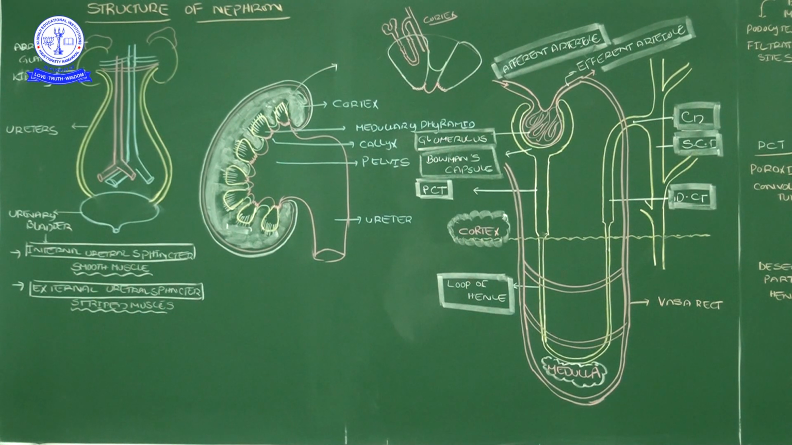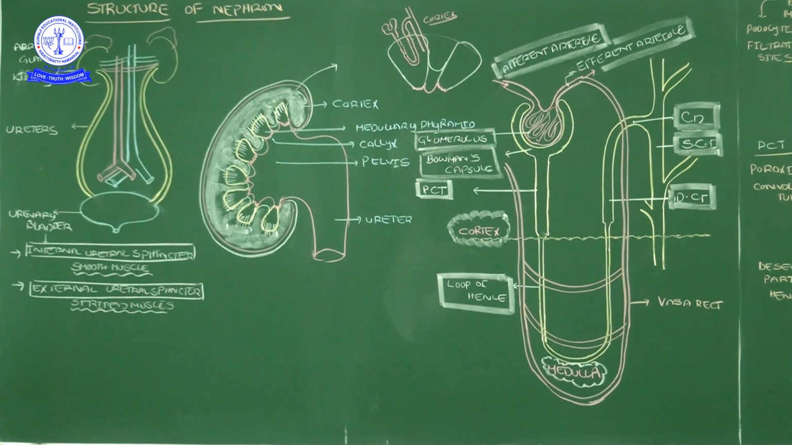Then these arterioles will enter the inside of the Bowman's capsule. Which of the arterioles enter the Bowman's capsule? Those arterioles we call the afferent arteriole. Afferent means entering inside. Then it will form a tuft of capillaries, minute, smaller capillary branches. All the capillaries join together again and come out of the Bowman's capsule. That blood vessel we call the efferent arteriole. First one is the afferent, second one is the efferent.